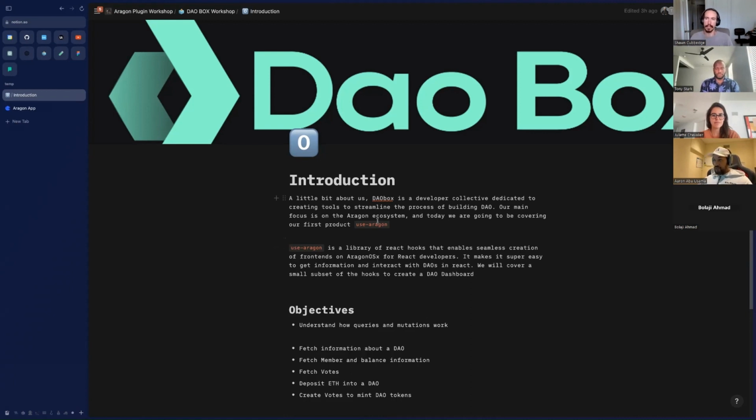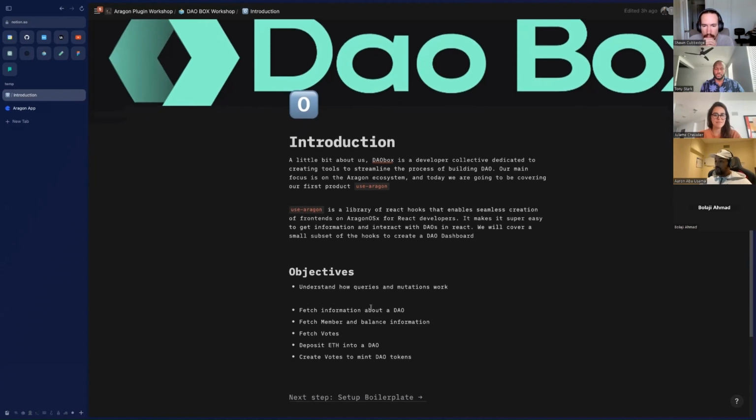What we're going to be doing a workshop on today is one of the products that we've been building, which is Use-Aragon. It's essentially a React hooks library that enables you to seamlessly integrate your Aragon DAO into React front ends, right? It makes it super easy to interact with your DAOs, to pull information like get votes, get members, and to interact with them as well, like create votes, vote on things, even create DAOs. It's quite opinionated, and it just makes it a lot easier to get started.